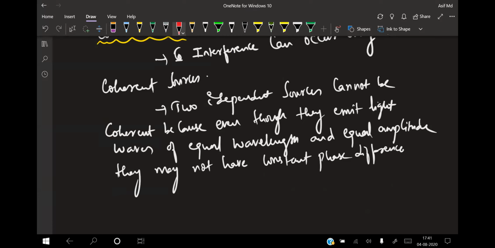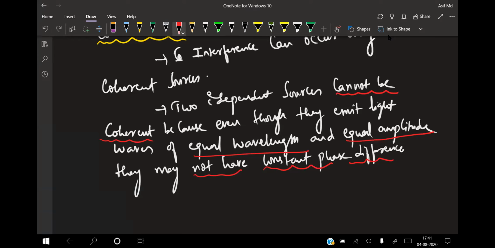This is already asked in competitive examination, beta. Two independent sources cannot be coherent because they may not have a constant phase difference, even though they have equal amplitude and equal wavelength. Now, interference can only be produced by coherent sources.